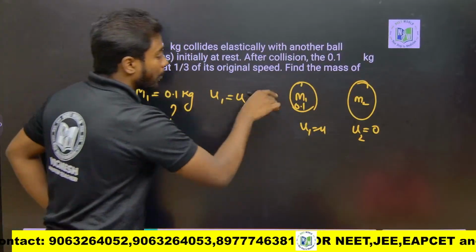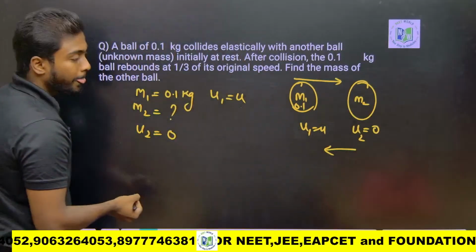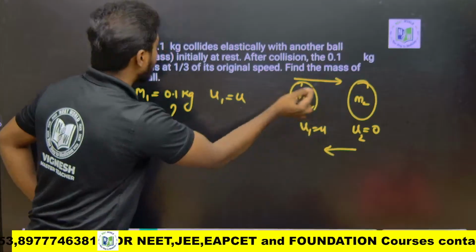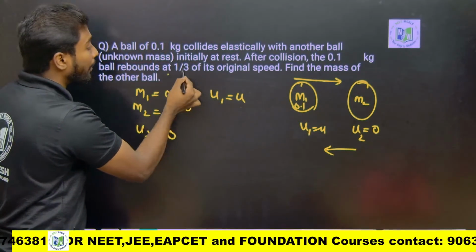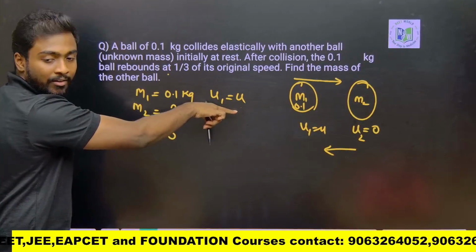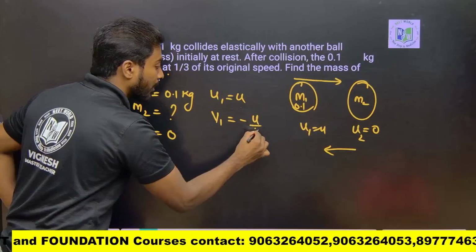So now it is going like this, and after that it rebounds back. After collision, the 0.1 kg ball rebounds at 1/3 of its original speed. So originally I have taken U1 equals U. What will be V1? V1 equals minus U by 3, 1/3, no?